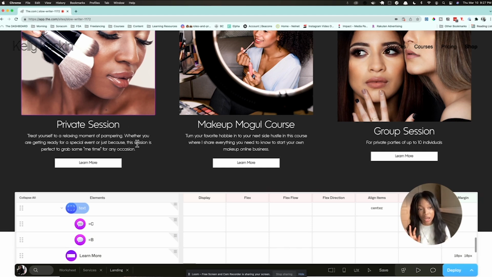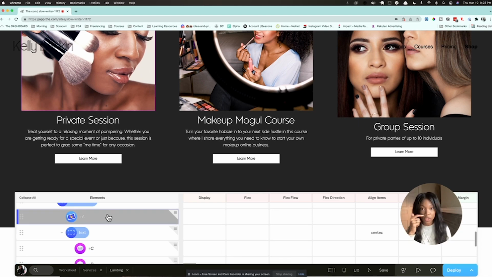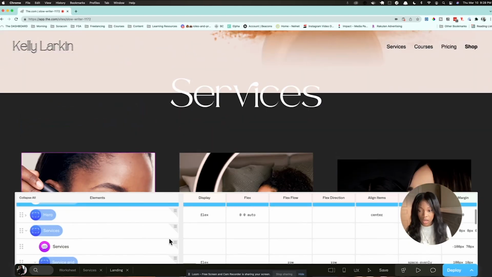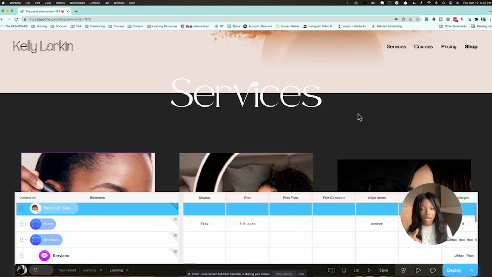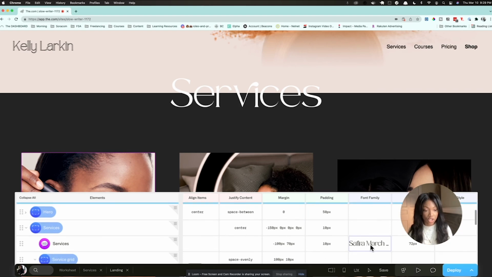I took some time and actually added in some copy for some of these just to see how it was going to look. And then I added a button. So there's going to be a learn more button. You guys get the idea. So this is how it looks. I also went ahead and changed the header on this. I changed some of the styles so that it kind of overlaps into the other section above it. I changed the font family on it and made it a little bit bigger.